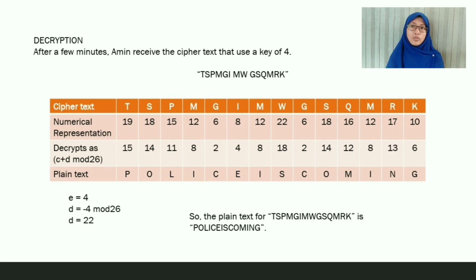22 plus 22 mod 26 is equal to 18. 6 plus 22 mod 26 is equal to 2. 18 plus 22 mod 26 is equal to 14. 16 plus 22 mod 26 is equal to 12. 12 plus 22 mod 26 is equal to 8. 17 plus 22 mod 26 is equal to 13. And lastly, 10 plus 22 mod 26 is equal to 6. So we can conclude that the plain text that Amin got is "police is coming".